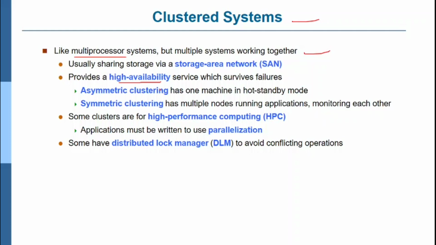Asymmetric clustering has one machine in hot standby mode, and symmetric clustering has multiple nodes running applications, monitoring each other. So asymmetric clustering is something like there will be one class representative. As well as symmetric clustering, all are class representatives, each one can monitor each one of you, something like that. One example that is better.